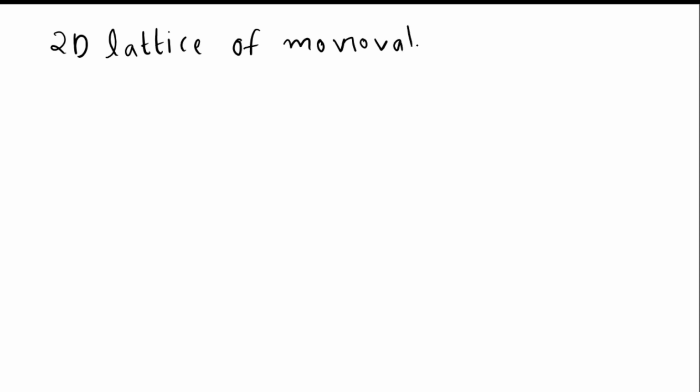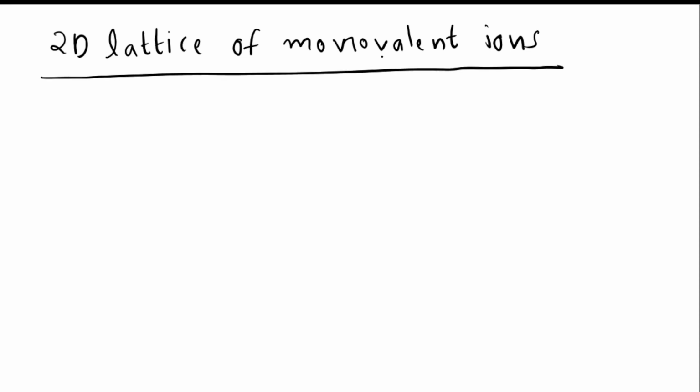The next question asked was a 2D lattice of monovalent ions.